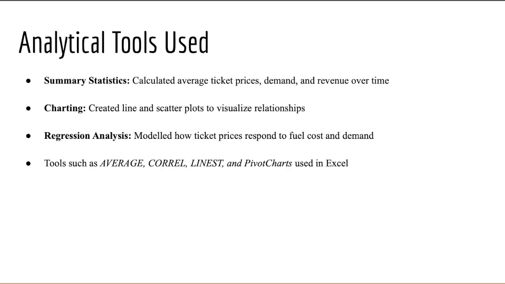And the pivot tables and pivot charts visualized trends over time, such as seasonal demand peaks and fuel price cycles, and created an interactive dashboard that links cost, price, and volume. Together, these tools allowed for both quantitative validation and visual storytelling, making it easier to see how Qantas's pricing decisions relate to the underlying economic conditions.